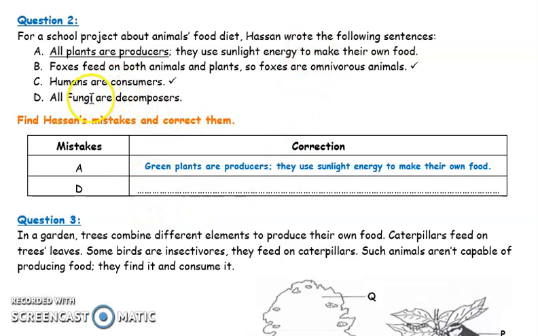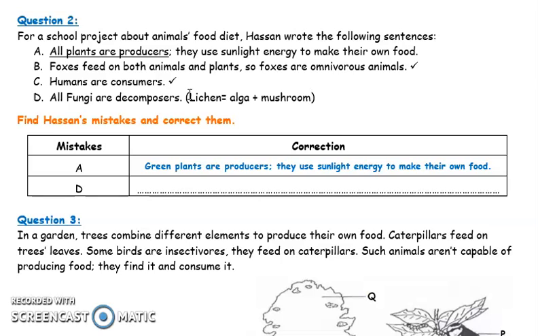What about D? All fungi are decomposers. Some fungi are parasites, like we saw, and some fungi are symbiotic, like we saw in the lichen case. Do you remember the lichen case? The lichen is made of an alga with a mushroom. The mushroom helps the alga by providing it with water and minerals, and it gets the food it needs from this alga.